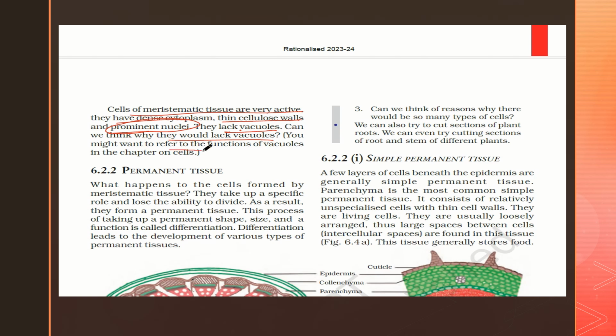You might want to refer to the functions of vacuoles in the chapter on cells. I have already discussed the functions of vacuoles in the previous lesson. Please do refer to it, as I'll be posting the link in the description box as well as in the I link above, so please go through it. Now we will go to the permanent tissue.